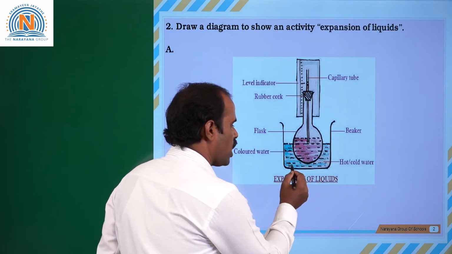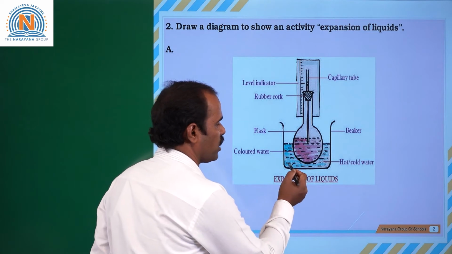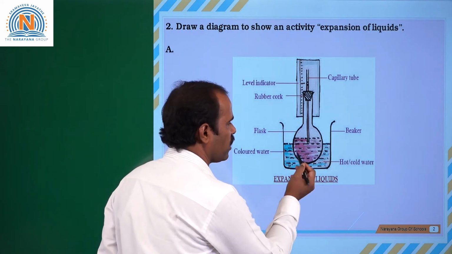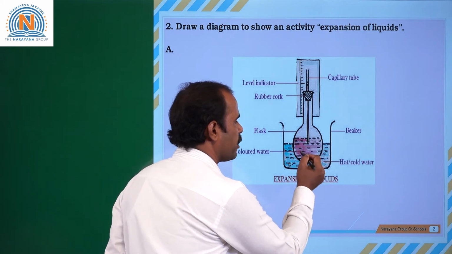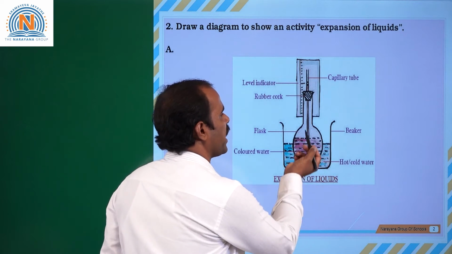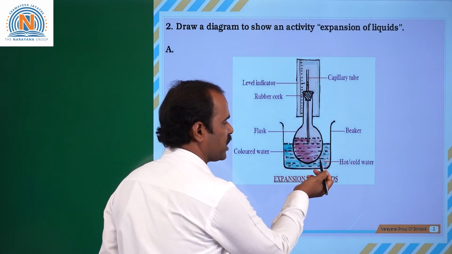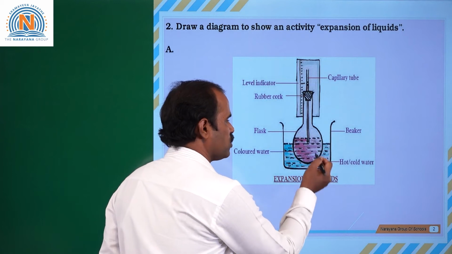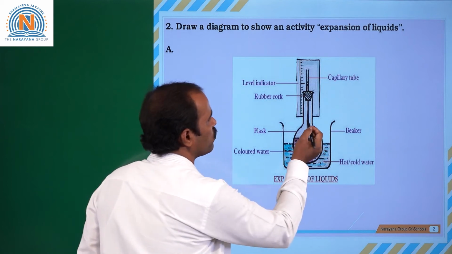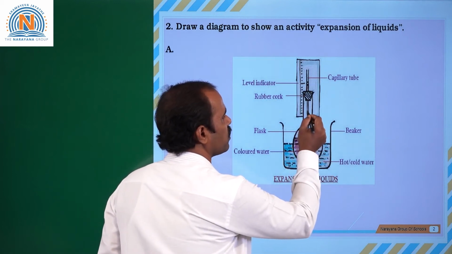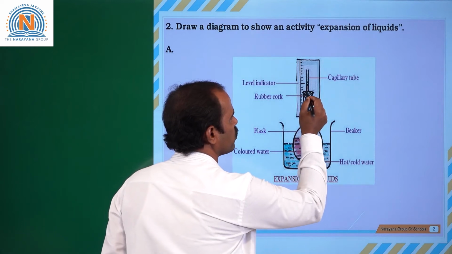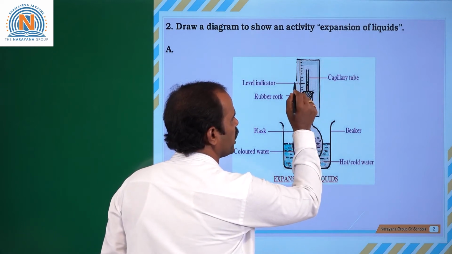You take either hot water or cold water. If it is hot water, definitely this colored water kept in the conical flask will expand by absorbing the heat energy from the hot water. Then in the capillary tube, we can observe the rise of the liquid level.